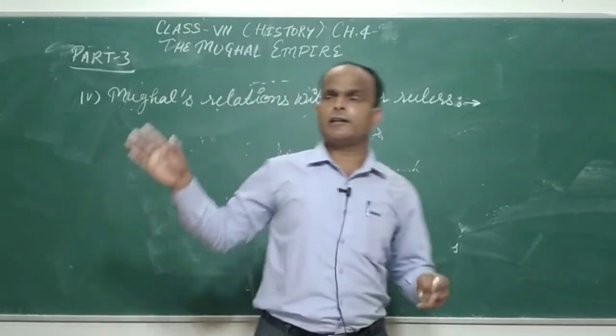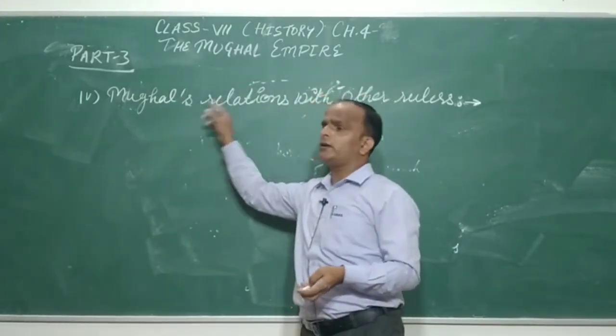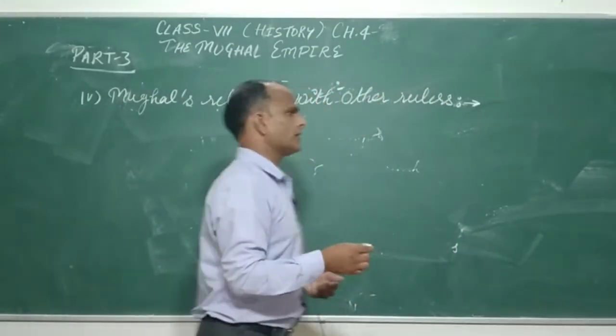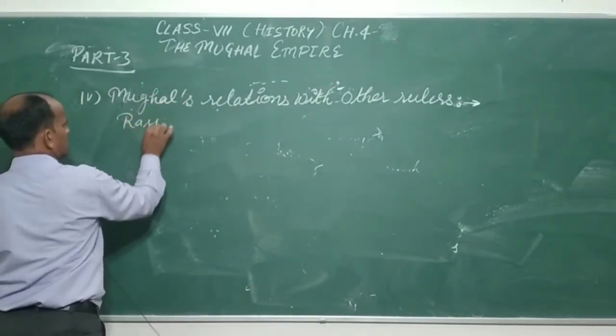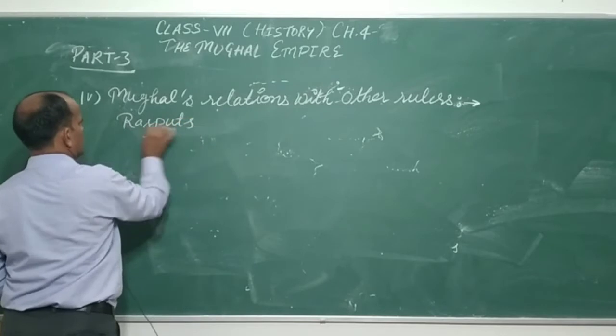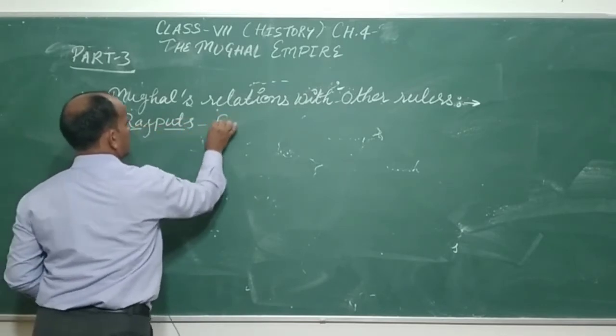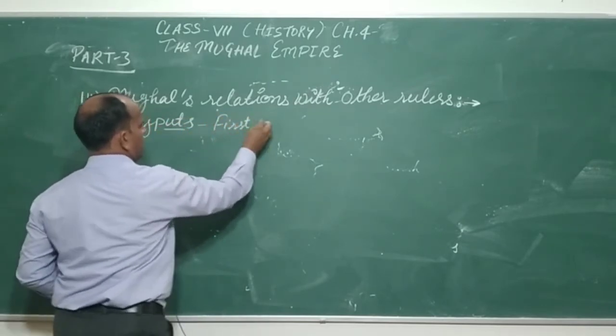So the first who accepted the rulership of the Mughals were the Rajputs.